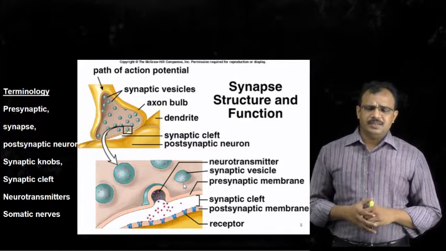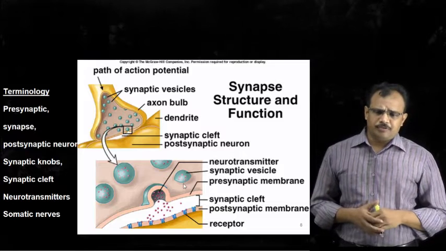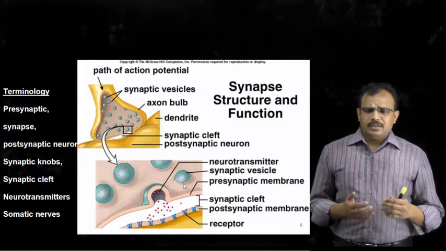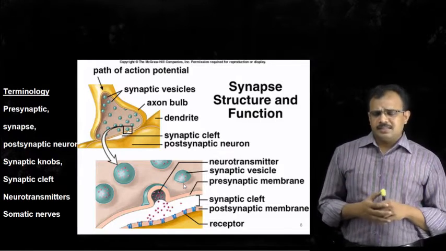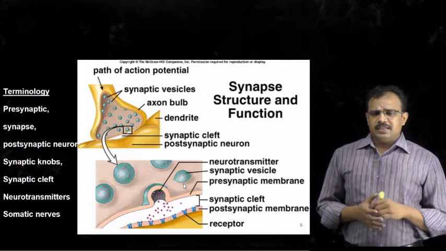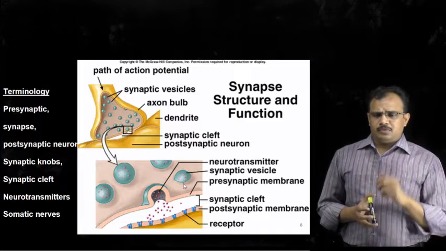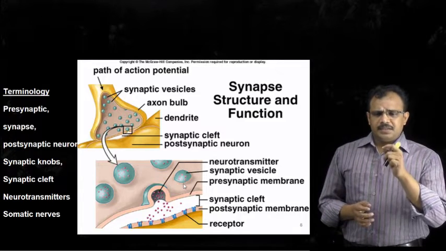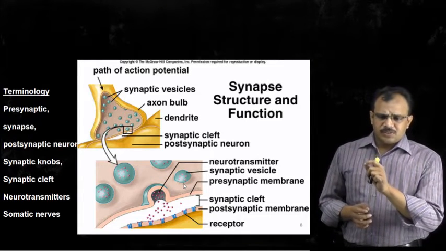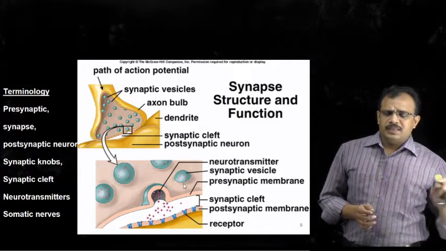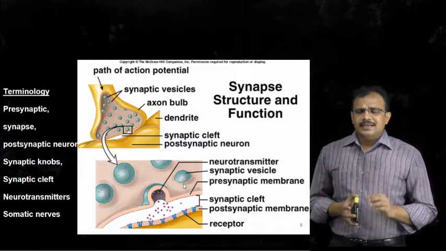There is a difference between the generation and transmission of impulses. So if a neuron itself generates an impulse, then we can say that the impulse is generated by that particular neuron. And this generated impulse, if it travels along the length of the axon, then we can say that the impulse is being transmitted.